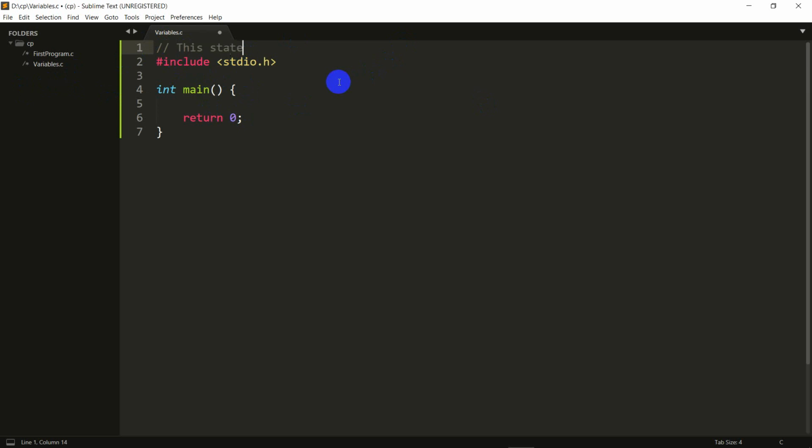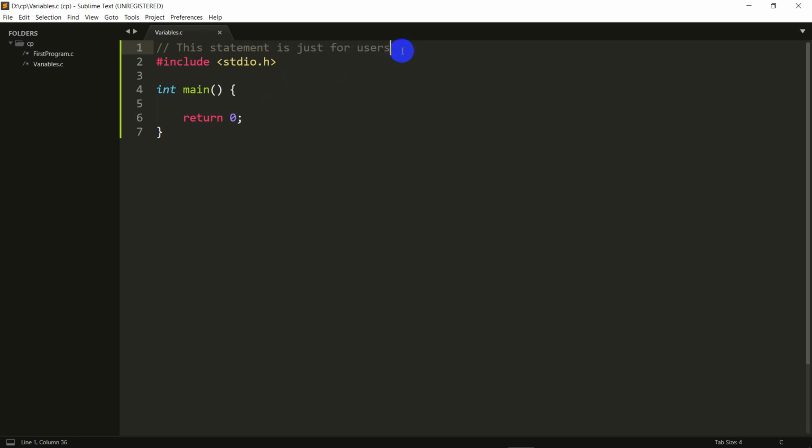So this statement is just for users. Let's say I happen to write a really big program, and later someone starts reading it. He may at some points need help as to why I've written some statements, why I've done some things.